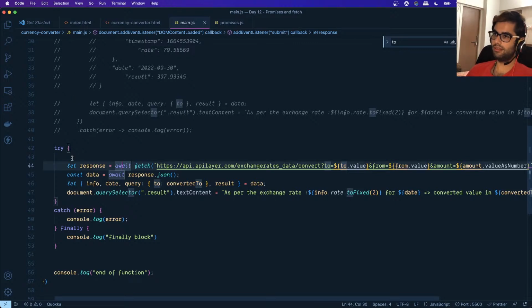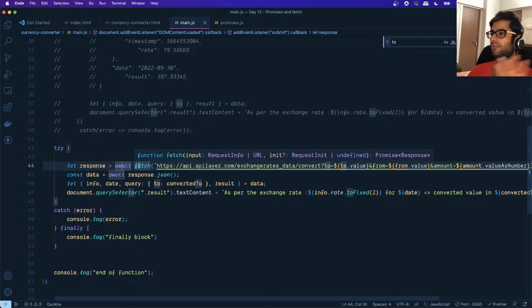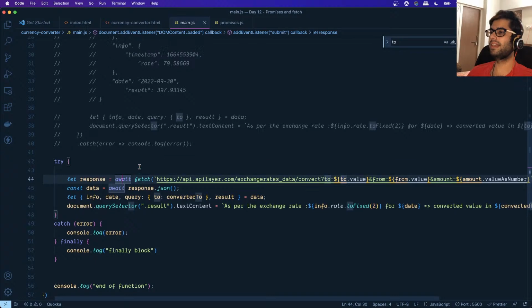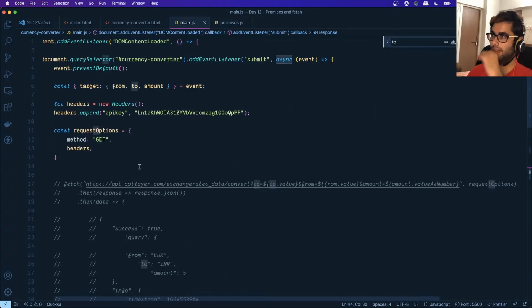Once the execution is happening, it will pause the execution of that asynchronous function right over there, and move on to the next set of functions which are outside the await. So for example,